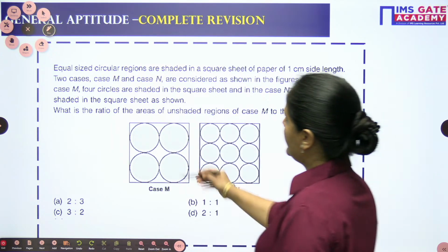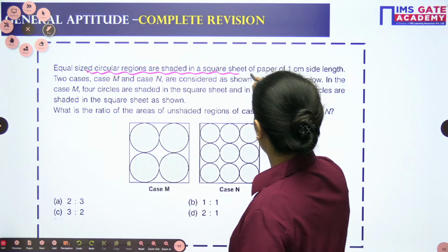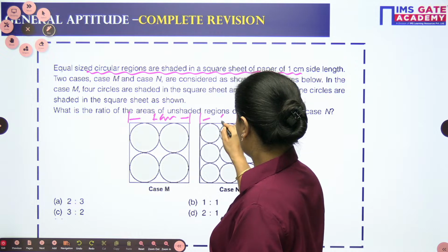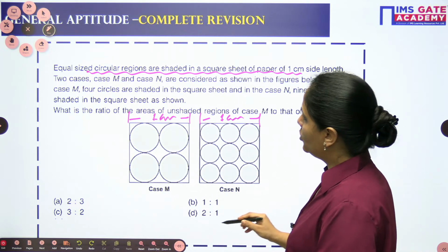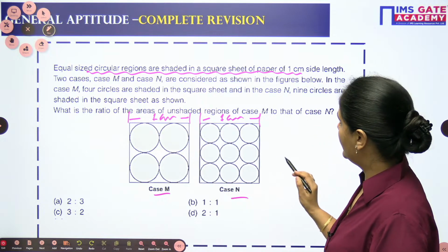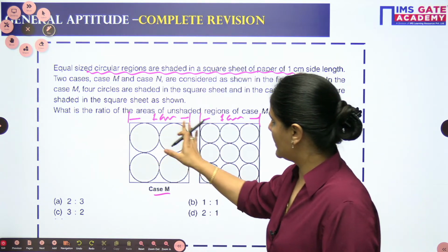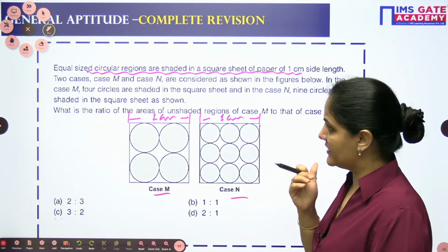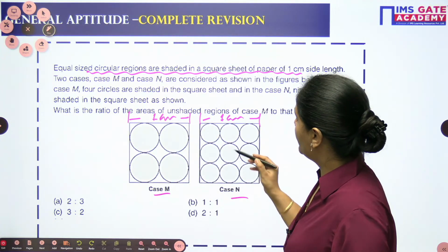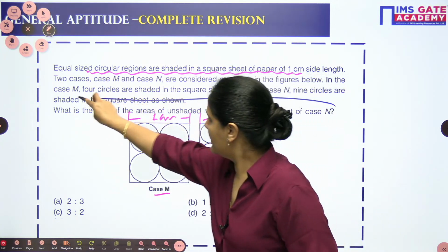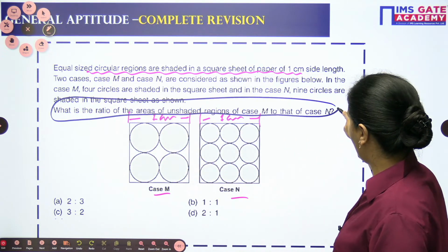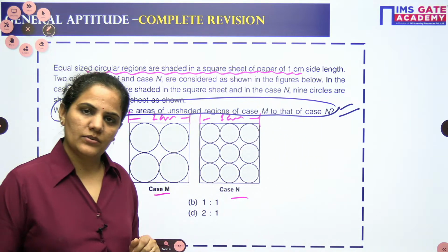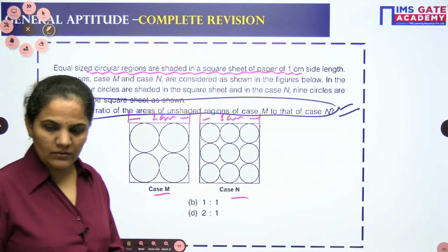Equal sized circular regions are shaded in a square sheet of paper of side 1 centimeter. So this is 1 centimeter and this is also 1 centimeter. 2 cases, case M and case N, are given to you in the figure. In case M, 4 circles are shaded in the square sheet. In case N, 9 circles are shaded in the square sheet as given. So what is the ratio of the areas of the unshaded region of M to the area of the unshaded region of N? Very good question.